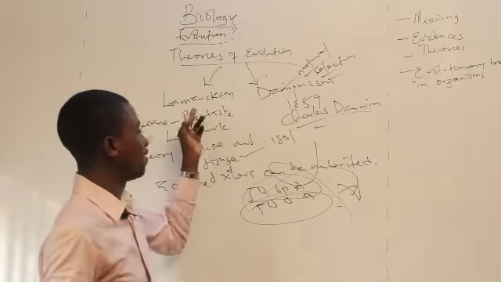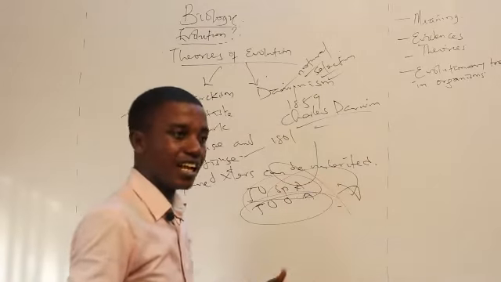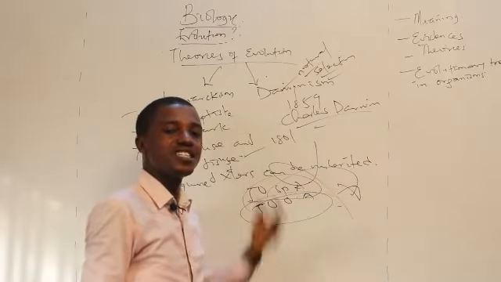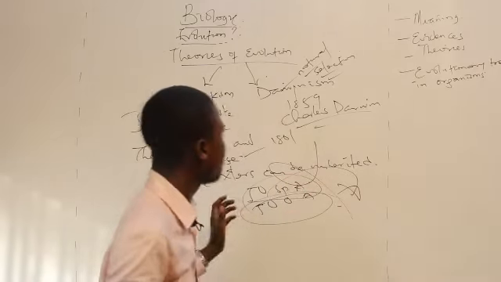He laid claim on the fact that acquired characters are heritable. They can be inherited. Like for example, when a father loses his eye and then gives birth, he will probably give birth to a child that does not have eyes as well. So that was actually his claim.